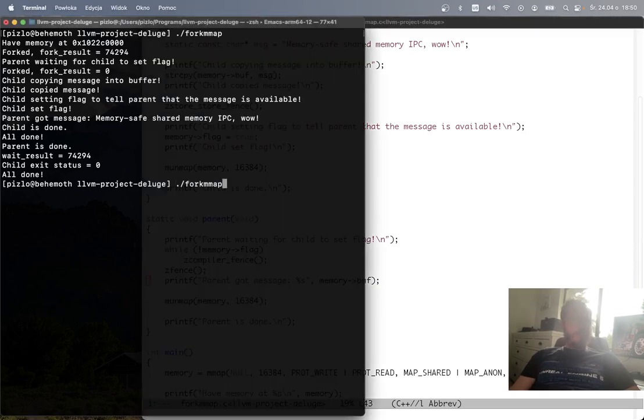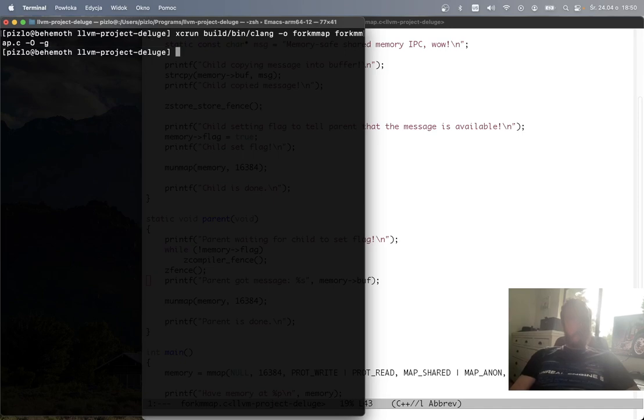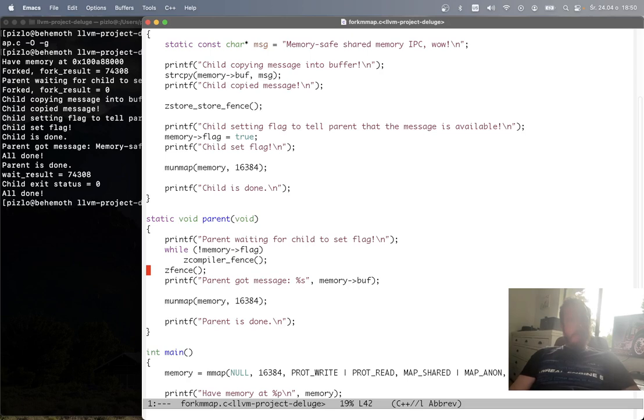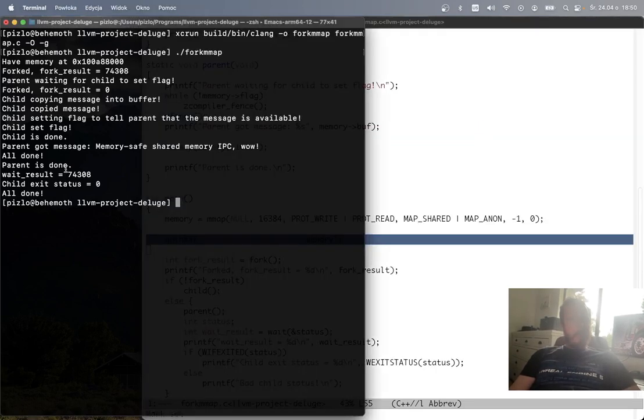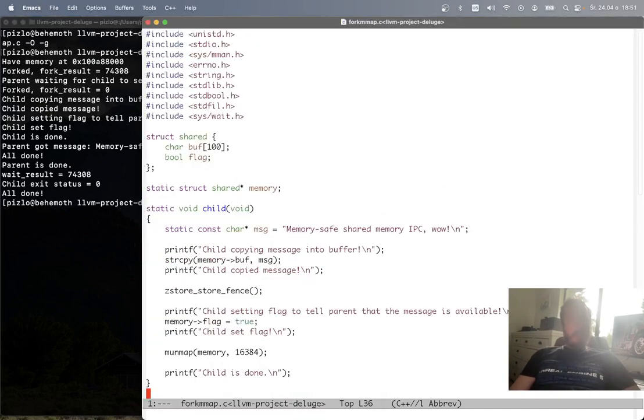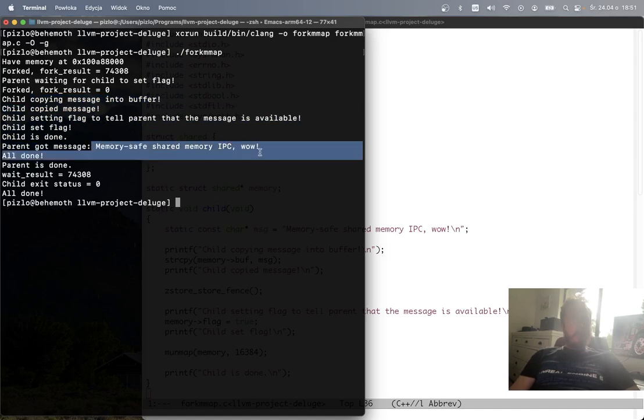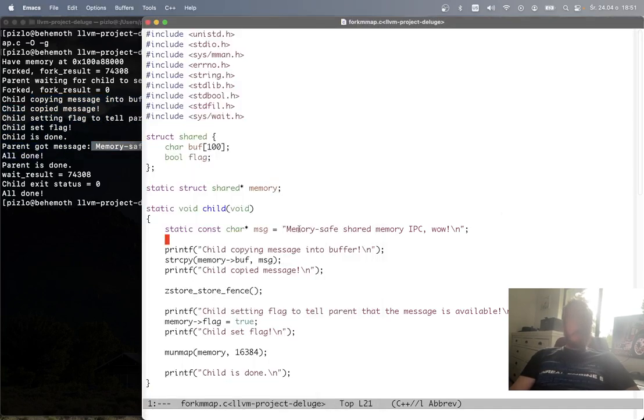So let's see what it looks like to compile this program with Fil-C. It's compiled, no big deal, and then we can run it, and you can see that we allocate the memory, which is this printf here. Then we fork. The parent then starts waiting for the child to set the flag. And then the child goes ahead and you can see it copies the message. It's setting the flag, and then the parent gets the message, prints it out, and says memory safe shared memory IPC wow. And that's that message right here.